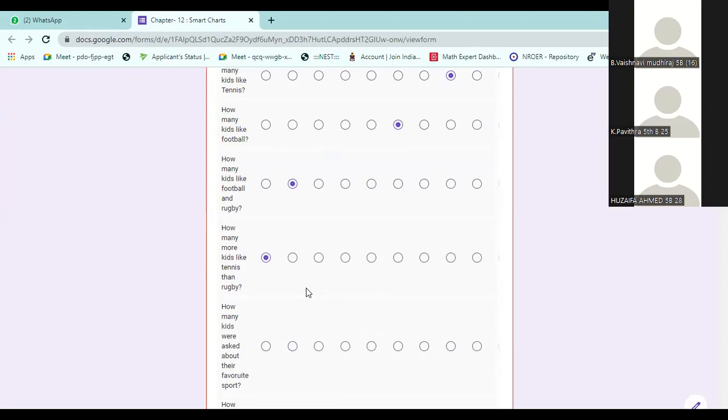How many kids were asked about their favorite sport? Means total. Total, how many students are asked to give their interest? The total you have to do.